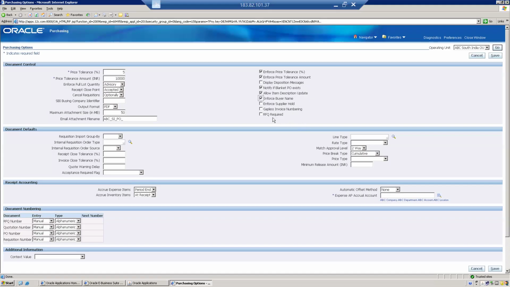And this is gapless invoicing number. So in accounts payable, if you want to generate gapless invoice numbers, you can enable this. And RFQ required. If you enable this, an RFQ should be mandatory for each and every document.